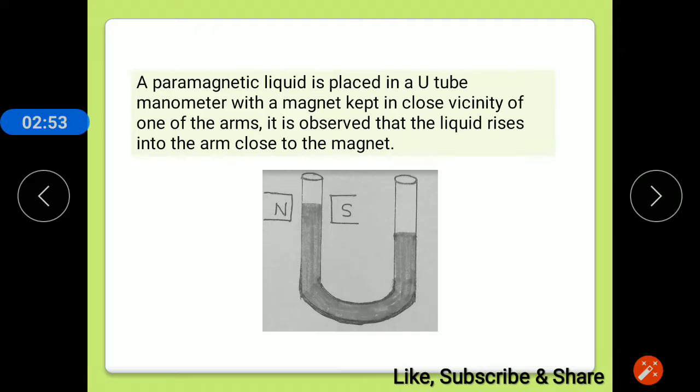If a paramagnetic liquid is placed in a U-tube manometer, and on one side I apply a magnetic field, then on that side the liquid level will rise, and on the opposite side it will be depressed, because the paramagnetic material is attracted towards the magnetic field, so the liquid level rises on that side.